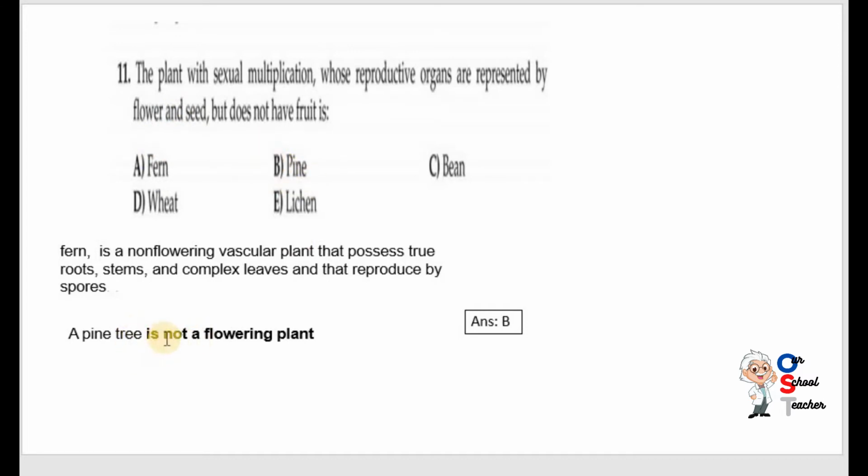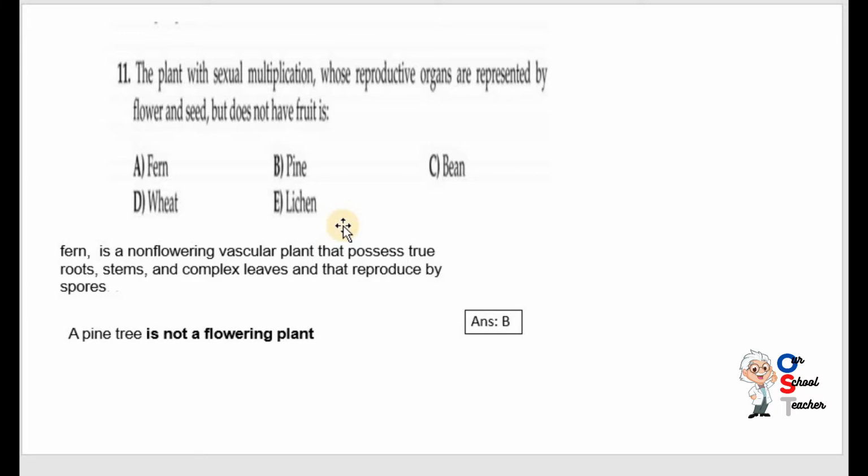Pine. Pine tree is not a flowering plant, but it contains seeds and does not fruit. So pine is correct. Bean and wheat both are flowering plants, and lichen is a combination of algae and fungus.